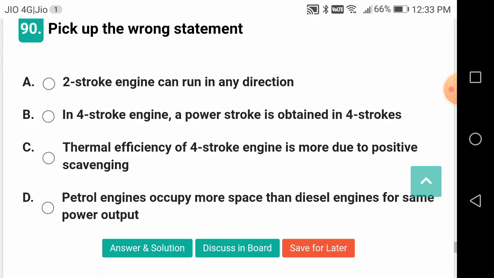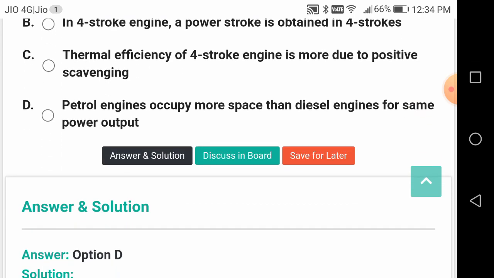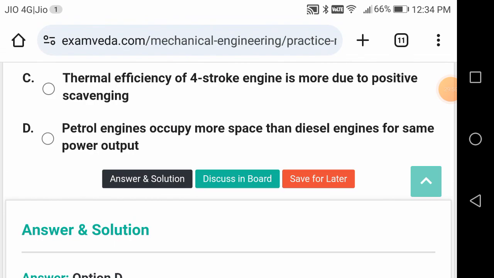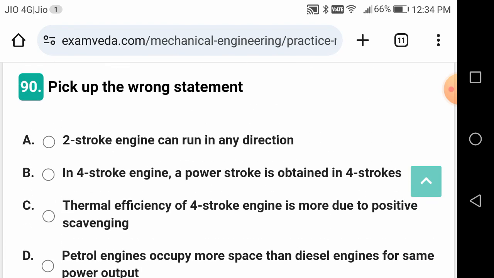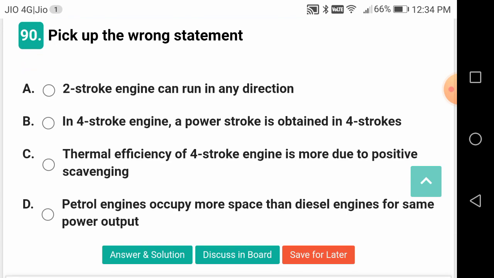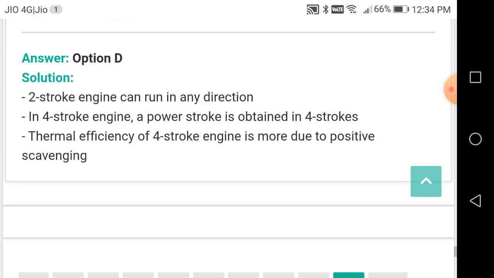Pick up the wrong statement. Petrol engines occupy more space than diesel engines for same power output. It is the reverse, vice versa. That means it is opposite to what is given. Petrol engines occupy less space than diesel engines for same power output. Others are correct. Two-stroke engine can run in any direction. Four-stroke engine, a power stroke is obtained in 4 strokes. Thermal efficiency of four-stroke engine is more due to positive scavenging.